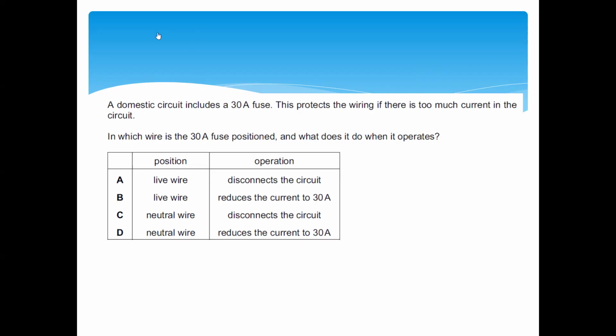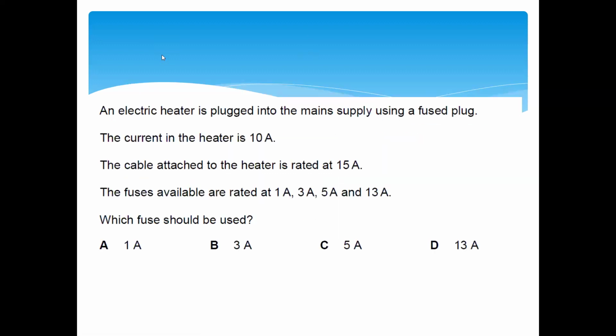So the purpose of the fuse is to protect the device from a high current, and it always disconnects the circuit. So the correct answer for this one is A. The fuse is always connected on the live wire and it disconnects the circuit. We have fuses available at different ratings.